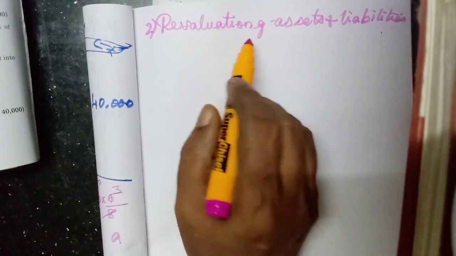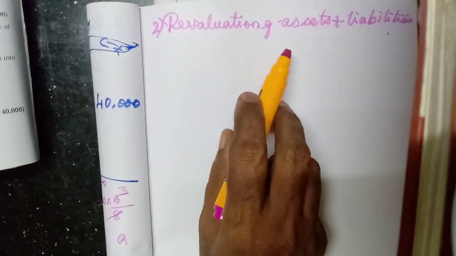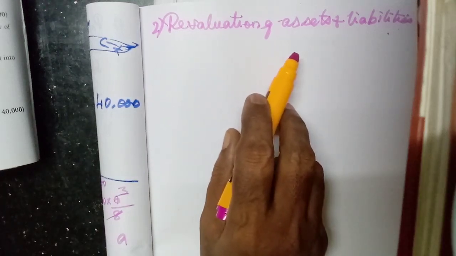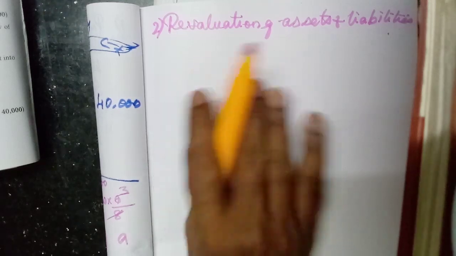And the accumulated profit should be distributed to the partners in the old profit sharing ratio, isn't it? Any increase in assets is the work of the old partners, so it should be distributed.